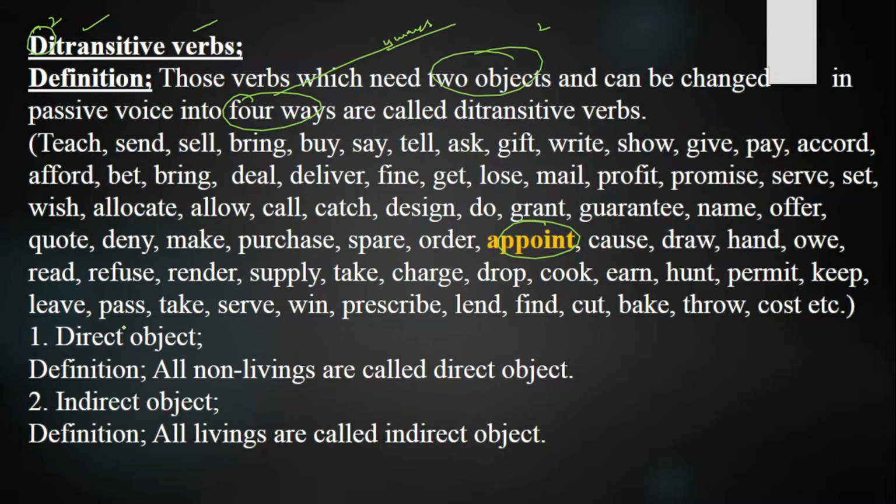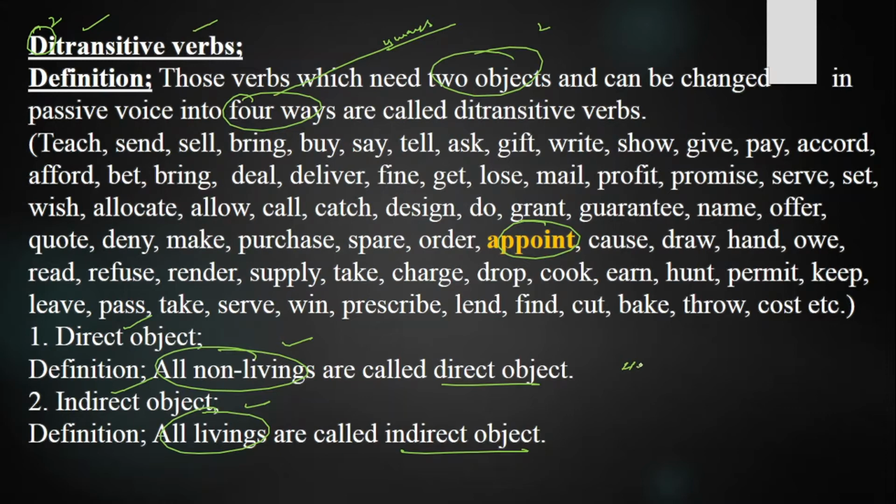Di-transitive verbs need one direct object and one indirect object. What is a direct object? All non-livings are called direct objects and all livings are called indirect objects. Why do they need two objects? If you put only one of the objects, the meaning won't be clear and understandable, or it will be wrong, or maybe incomplete.